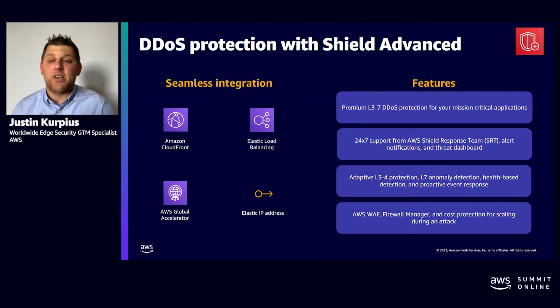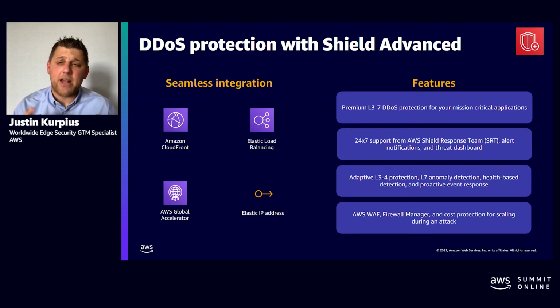And then in doing so, our Shield response team has access to the logs, and most of the time they're looking at that and they're coming up with a response to that event. So, for example, it might be, hey, these IPs are causing this event. Let's go ahead and add these IPs to your IP table within your AWS WAF, and then that solves the problem. So that's how it all comes together.